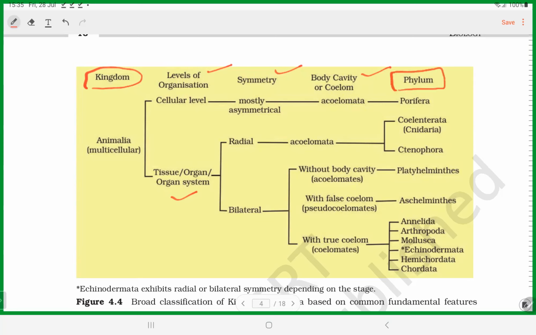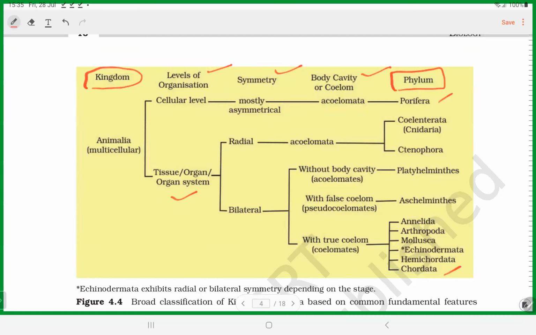These are the 11 phyla in the animal kingdom. Based on them, we will be studying the classification of the animal kingdom, starting from Porifera to Chordata, one by one.